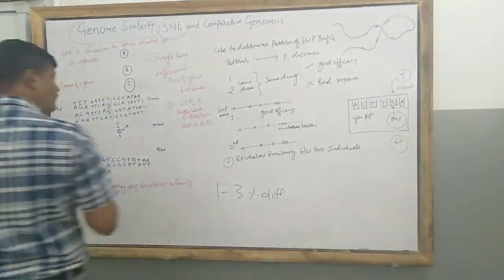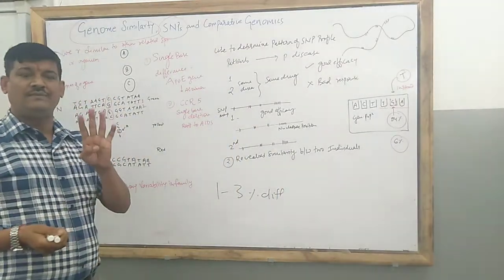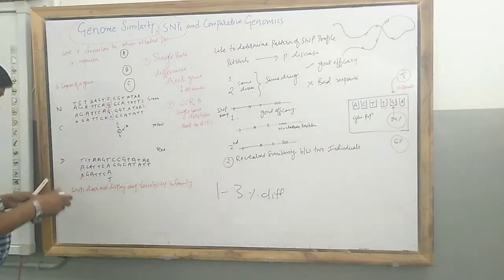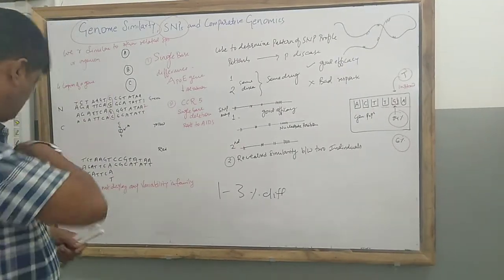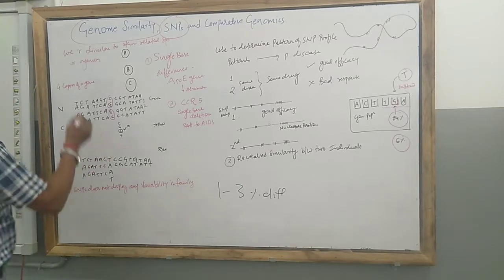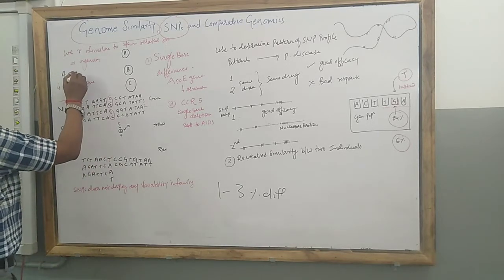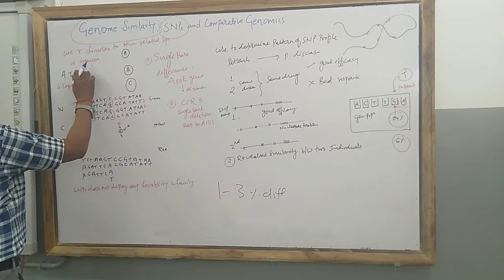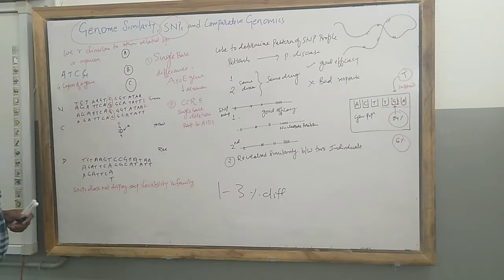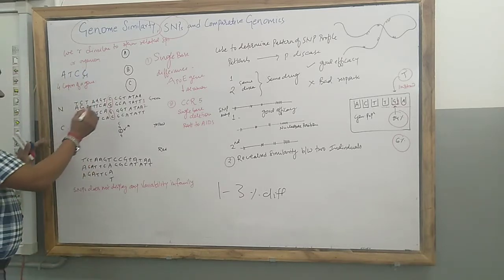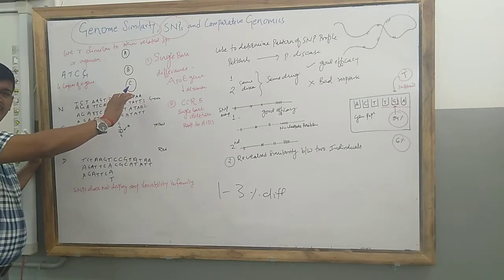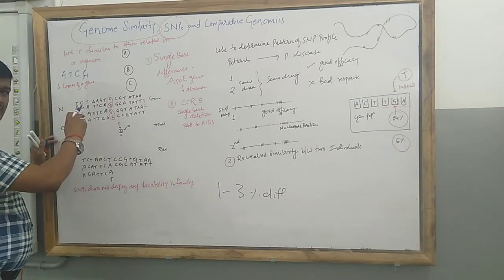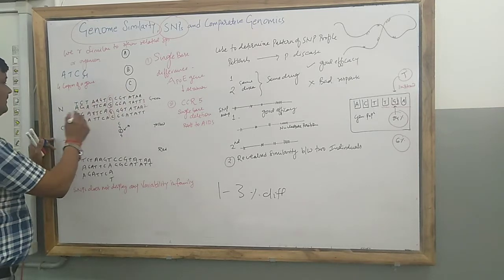There are a total of 4 bases: A, T, C and G. So this is a hypothetical DNA sequence with the bases.